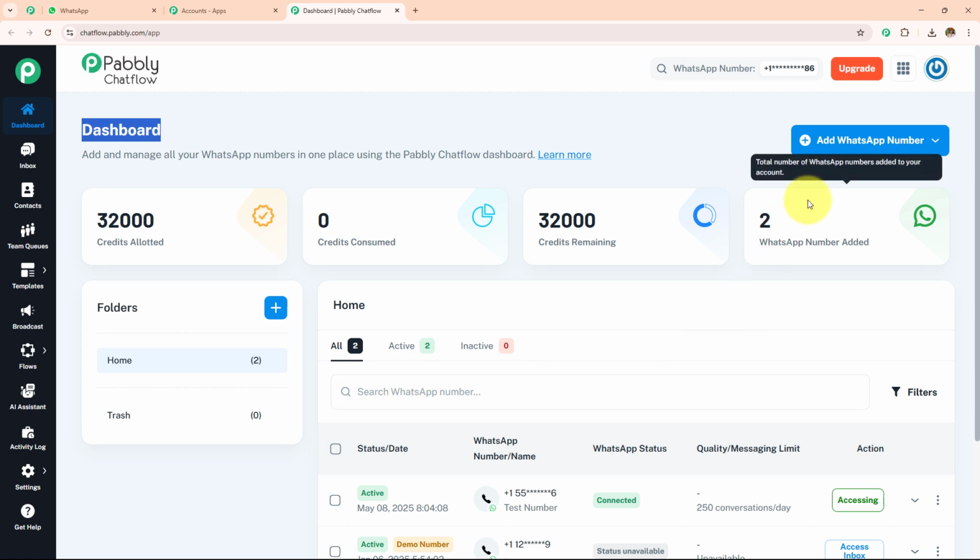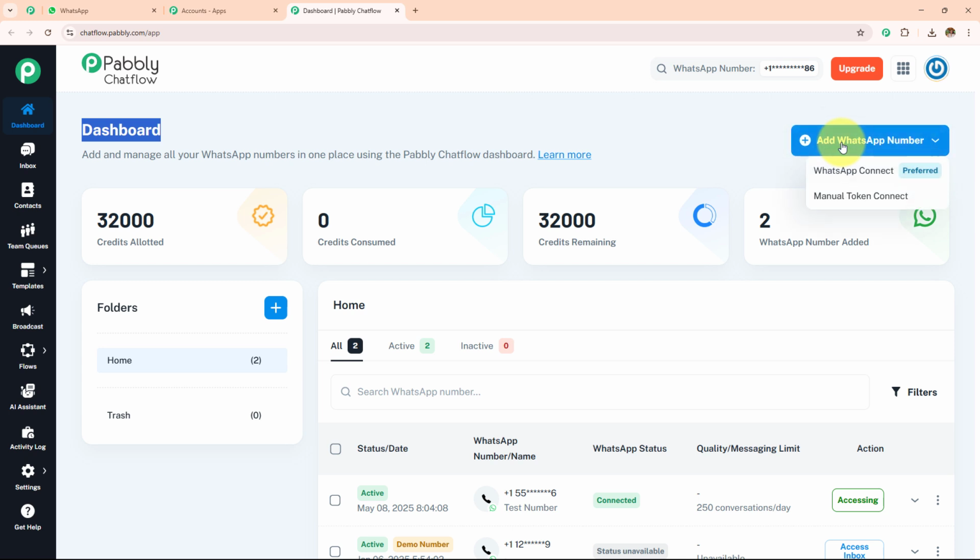If you want to learn how you can create your own Pabbly Chatflow account, simply click on this Add WhatsApp number. You can connect your WhatsApp number with the help of this button, or you can use a manual token to create your own Pabbly Chatflow account.